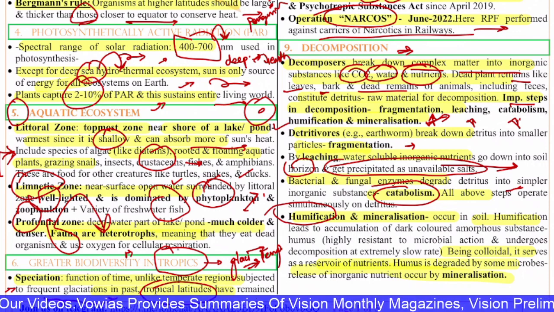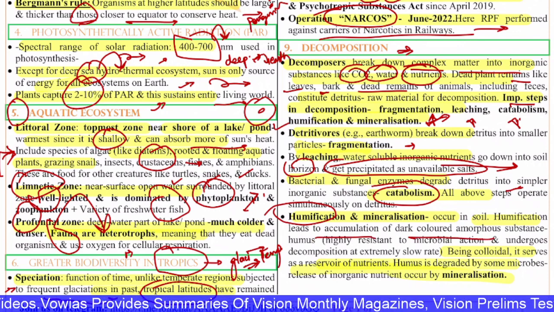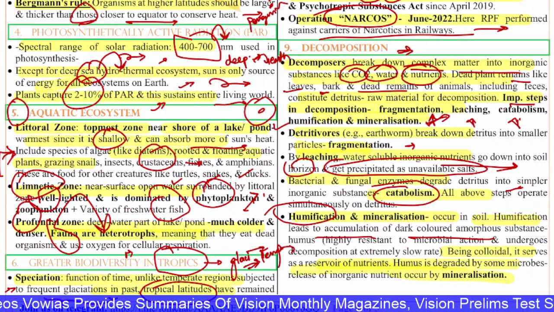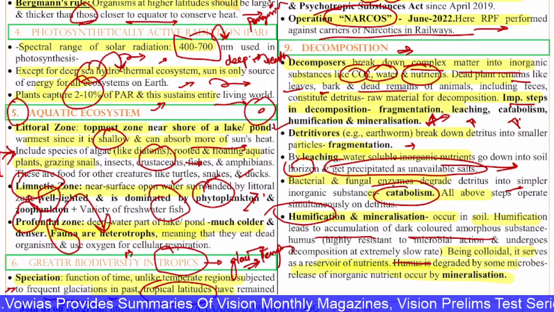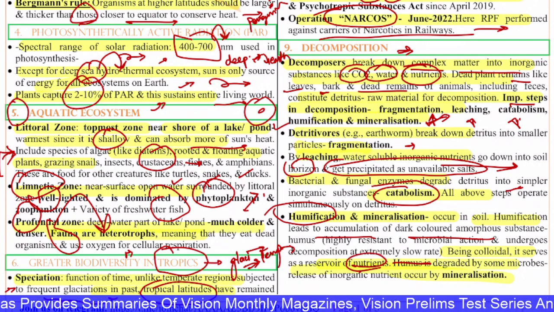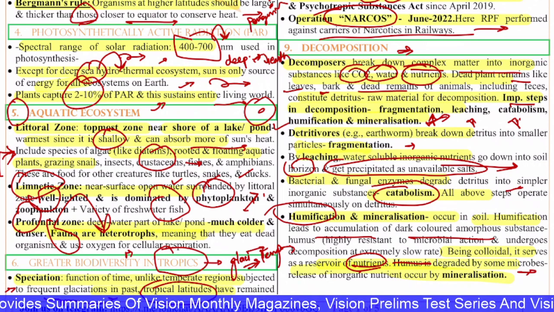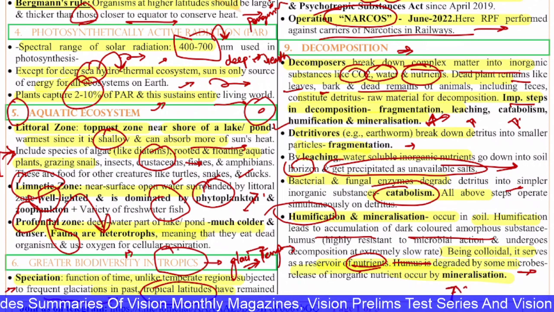If they occur in the soil, humification leads to accumulation of a dark colored amorphous substance called humus, which undergoes decomposition at an extremely slow rate. Being colloidal, it serves as a reservoir of nutrients as well. Humus is degraded by some microbes and released into inorganic nutrients, which occurs by mineralization.